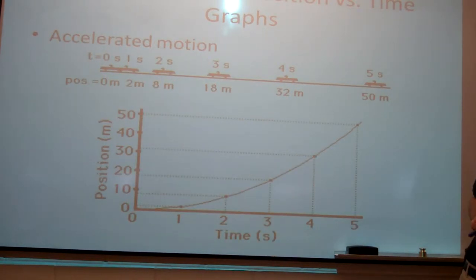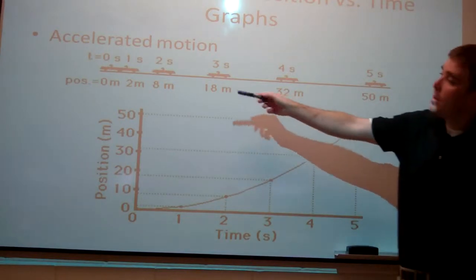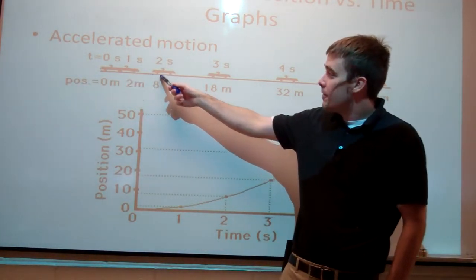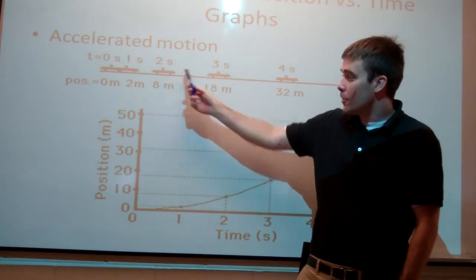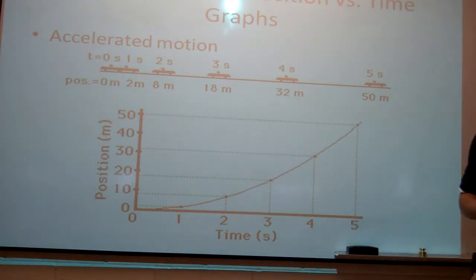Right, accelerated motion. This time every second we're going faster. How much faster are we going every second? What's the velocity at 1 second, for that first part? 2.